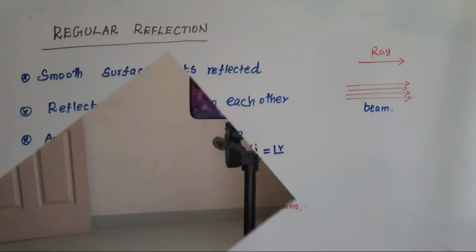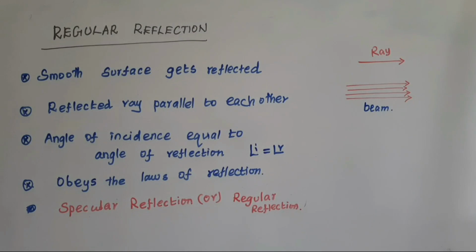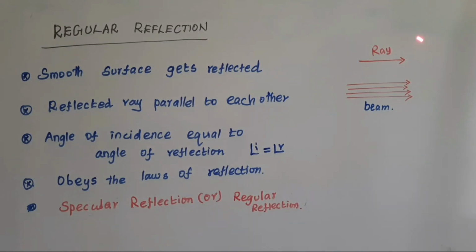A smooth surface gets reflected, and the reflected rays are parallel to each other. Here, a single radiation is called a ray. A group of rays is called a beam. The number of rays forms a beam. So the reflected rays are parallel to each other.